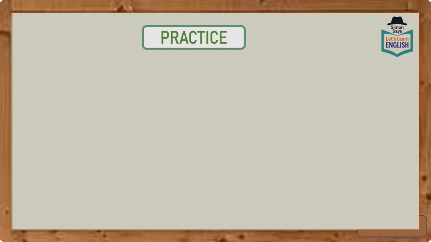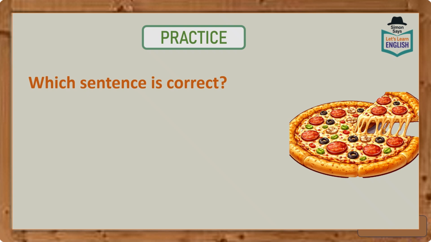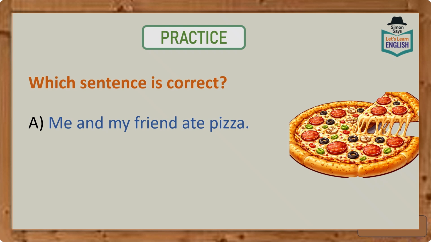Right, hopefully you've understood all of that. So let's get some practice. Which sentence is correct? Is it A, me and my friend ate pizza? Or is it B, my friend and I ate pizza?